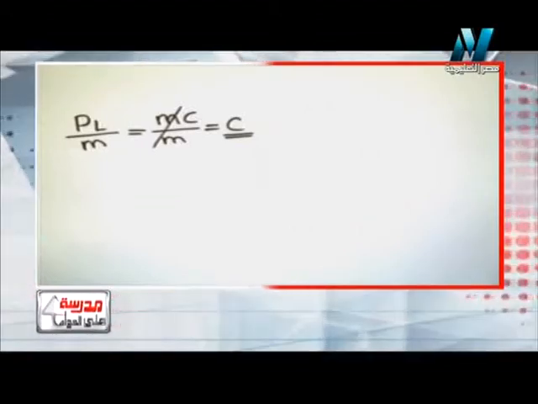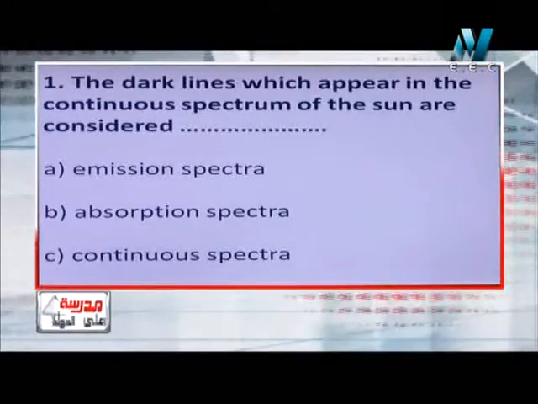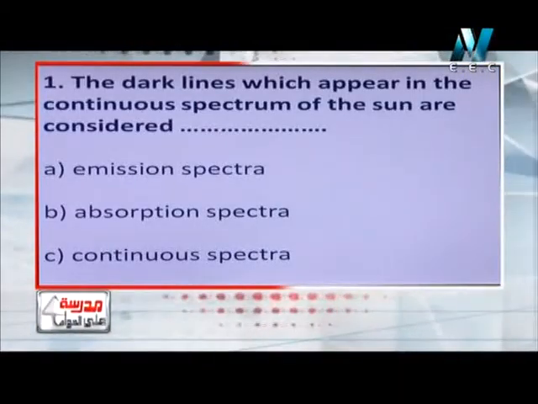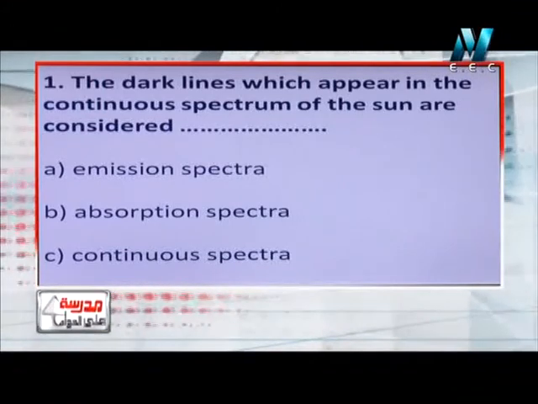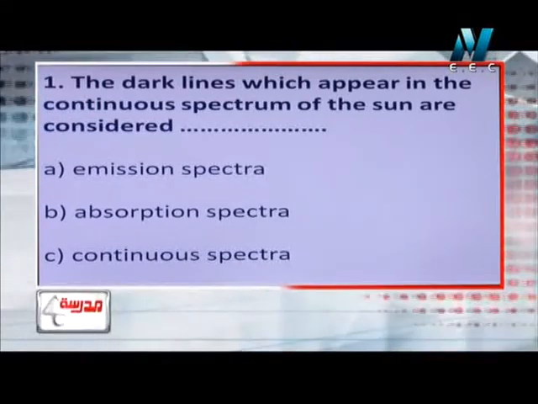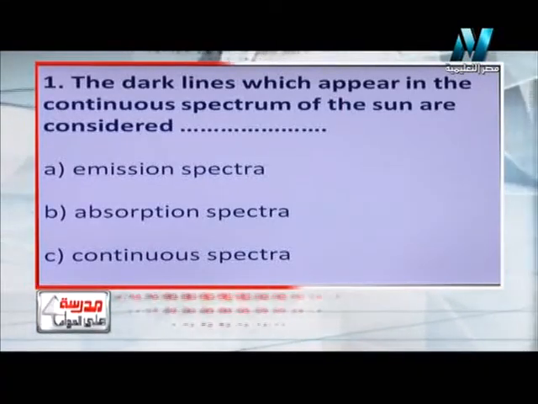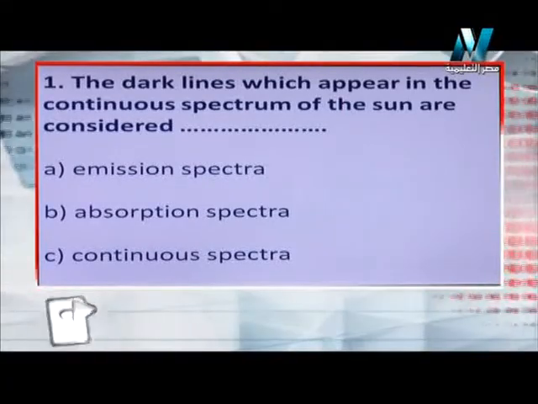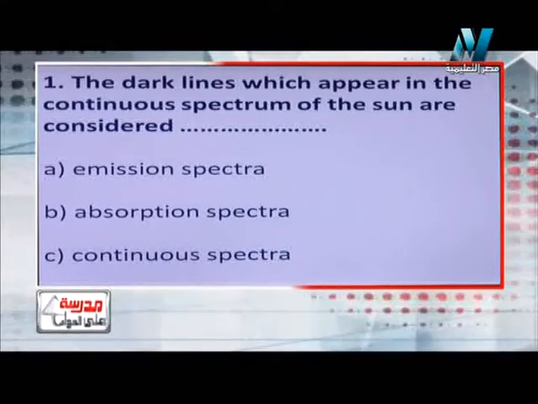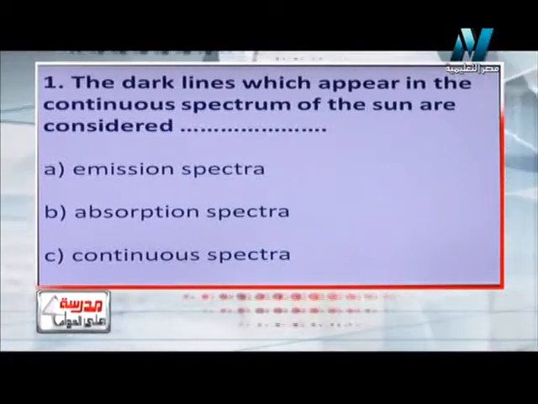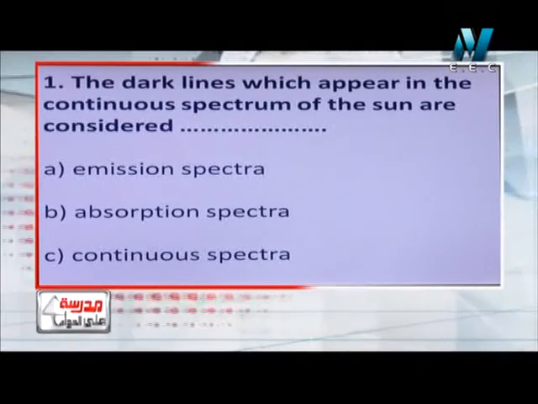Okay, let's move to another question and let's look. He said that the dark lines which appear in the spectrum of the sun are a kind of emission spectra, absorption spectra, or continuous spectra. So again, the dark lines which appear in the continuous spectrum of the sun are considered emission spectra or absorption or continuous spectra.